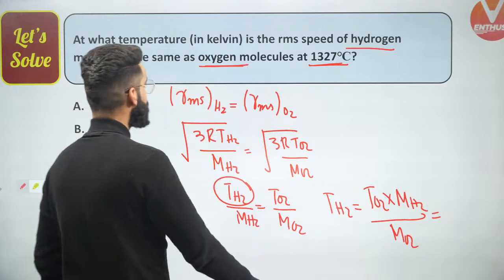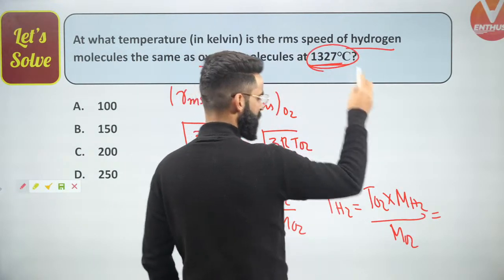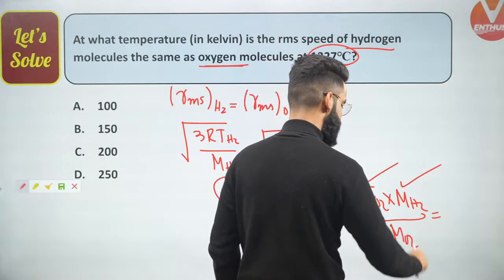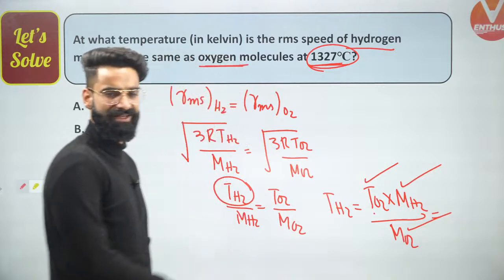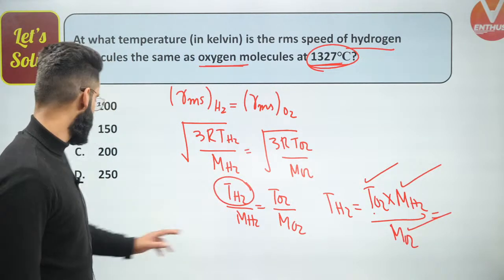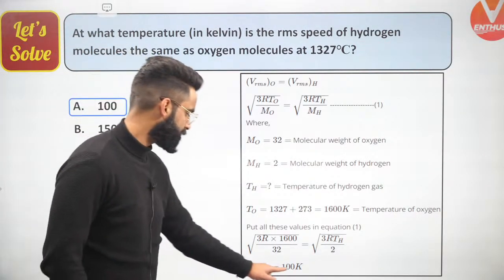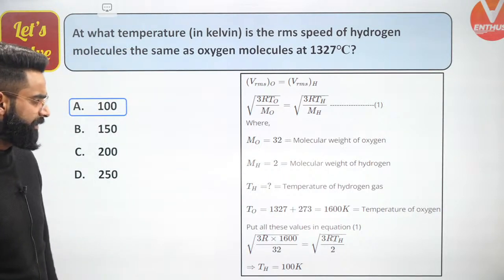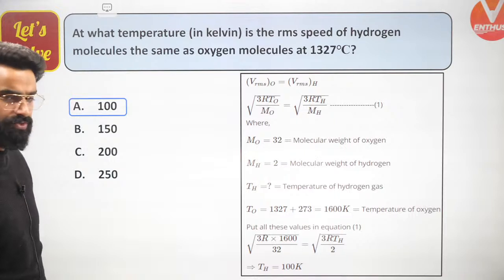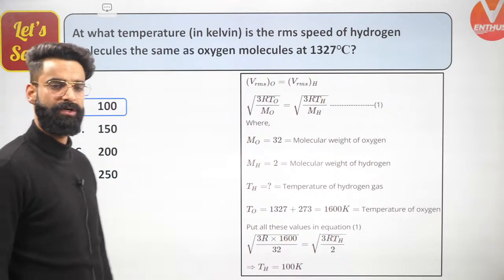Now people, temperature of O2 is given to me, 1327 degrees centigrade. You can convert it into Kelvin. Molar mass of H2, all of you must be knowing, that is 2 grams. Molar mass of O2 is 32 grams. So you can get the value of temperature in Kelvin. It's going to be 100 Kelvin over here. So you are getting the temperature of H2 as 100 Kelvin. Very simple question it was.